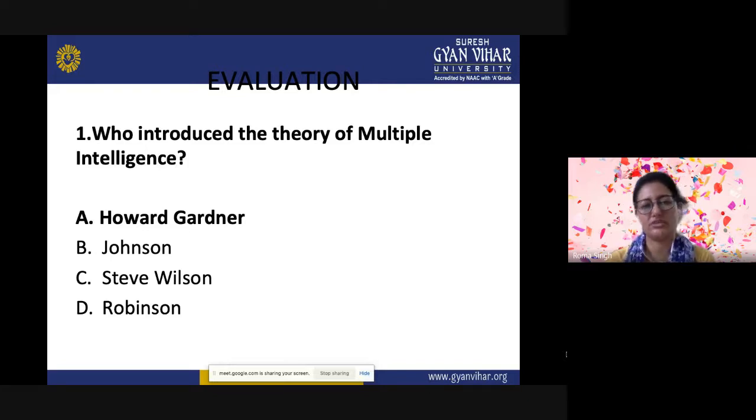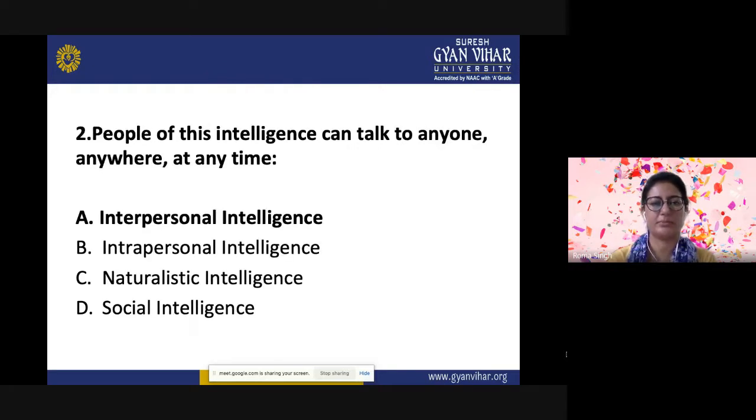The first question is, who introduced the theory of multiple intelligence? The options are Howard Gardner, Johnson, Steve Wilson, and Robinson. The correct answer is Howard Gardner, who gave this theory of multiple intelligence in 1983 in his book Frames of Mind.